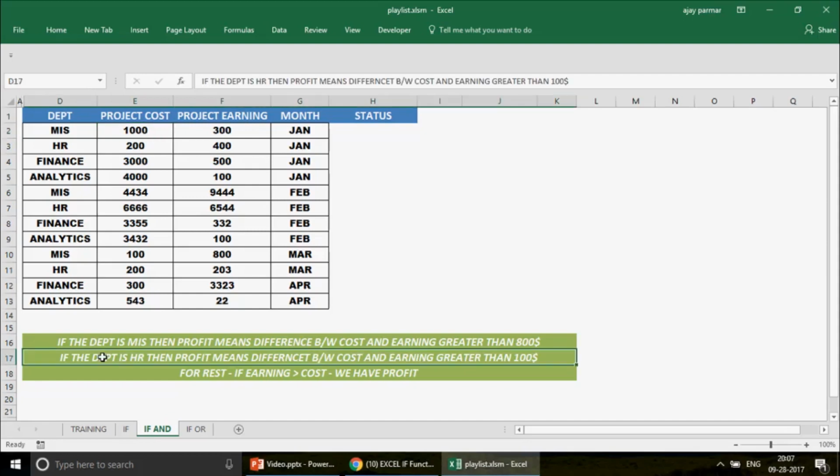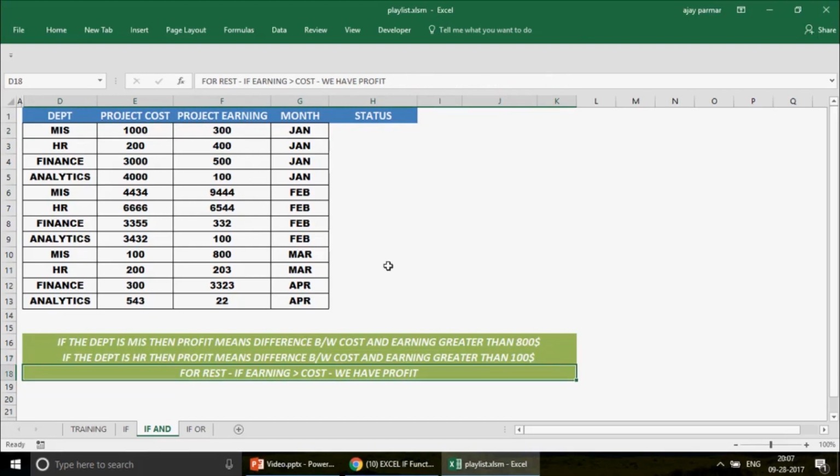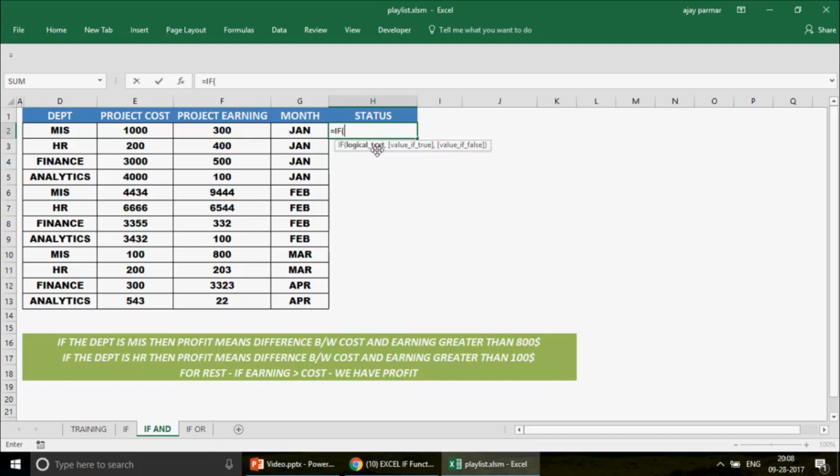And if the department is HR, then the profit, meaning the difference between cost and earning, has to be greater than $100. And for the rest of the departments, we will go by the regular rule that if the earning is greater than the cost, then we would like to have the profit. Now in this particular case, we have a different situation. So what are you going to do here? Because we are going to deal with it department wise, I will first put the condition here that if the department is MIS and the earning is greater than the cost by $800, so I'm going to use two conditions here.